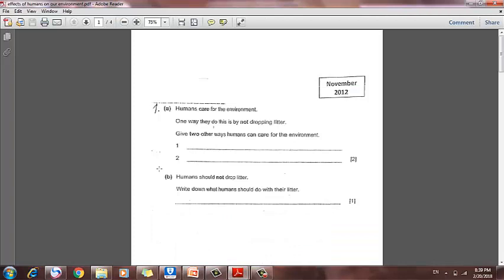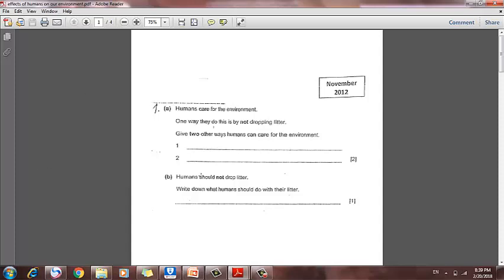Humans care for the environment. One way they do this is by not dropping litter, and I told you that litter means trash or garbage. Give 2 other ways humans can care for the environment. Number 1, they can plant trees and plant more plants. Number 2, they can reuse their garbage. They can stop air pollution. They can stop others from smoking.